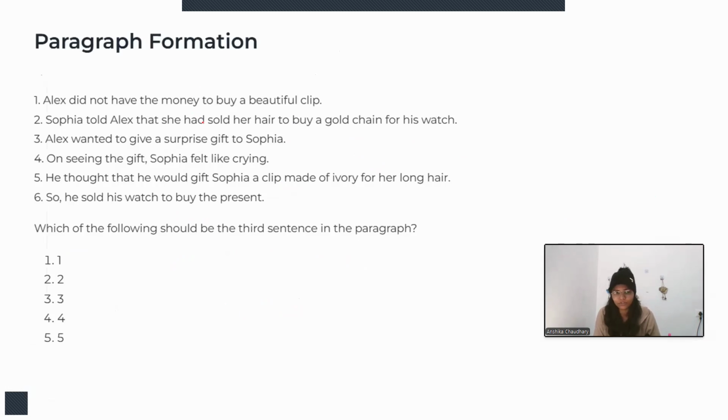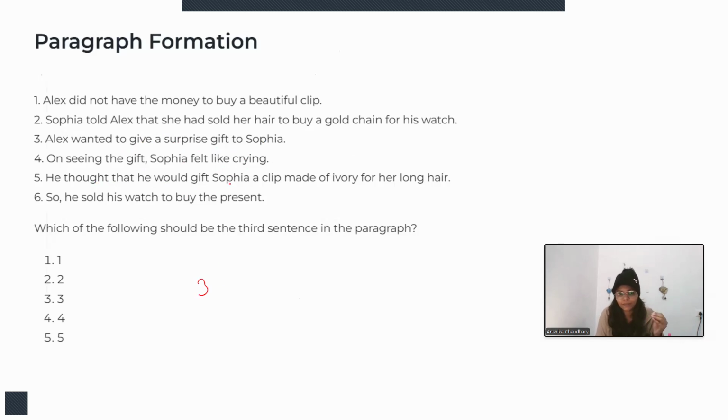Again, from paragraph formation. Alex did not have the money to buy a beautiful clip. Sophia told Alex that she had sold her hair to buy a gold chain for his watch. Alex wanted to give a surprise gift to Sophia. On seeing the gift, Sophia felt like crying. So here, the first statement would be Alex wanted to give a surprise gift to Sophia, right?